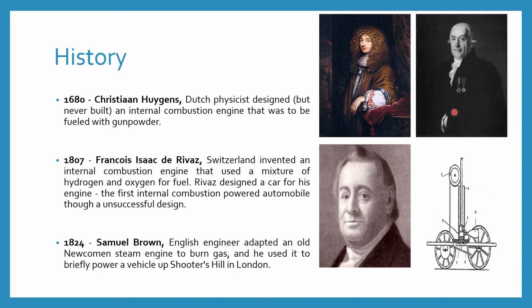This is the picture of Francois Isaac de Rivaz, and this is the first IC engine he built. Next, in the year 1824, Samuel Brown, an English engineer, adapted an old Newcomen steam engine to burn gas, and he used it to briefly power a vehicle up Shooters Hill in London.